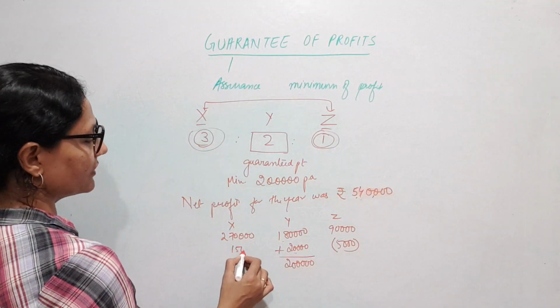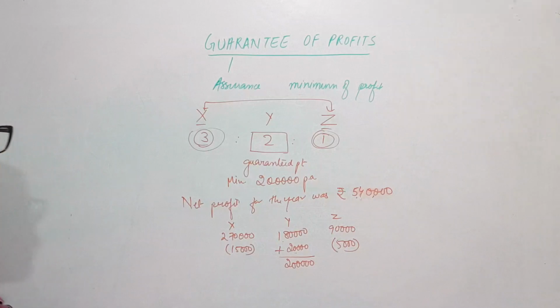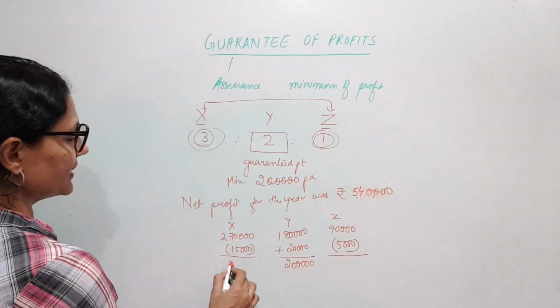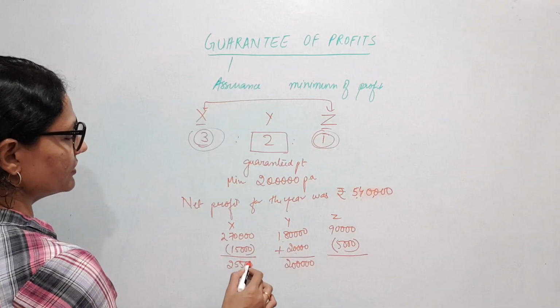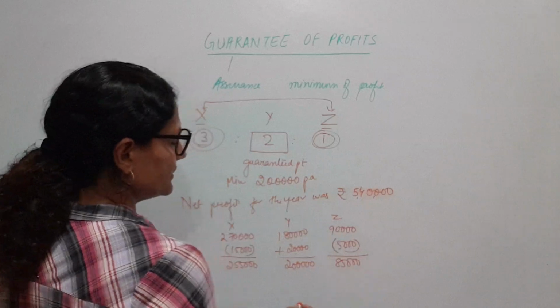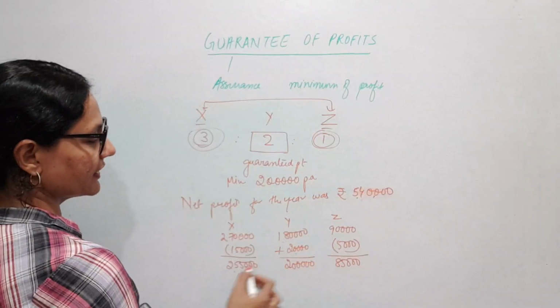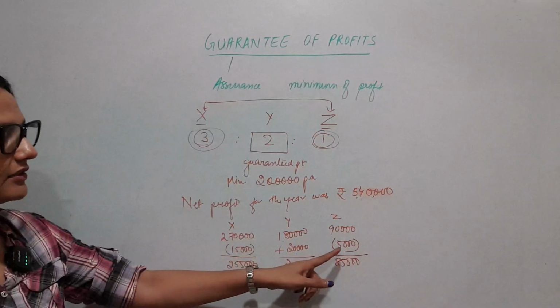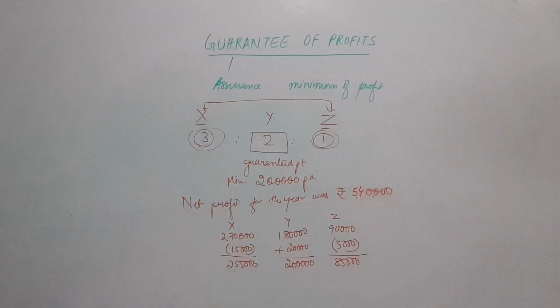And 15,000 X is going to bear. So we will subtract these to get their final shares. 2,55,000 and 85,000. You will see this plus this is again going to come to the actual profit, 5,40,000. Yeah, 2,55,000 plus 2 lakhs plus 85,000 is coming to 5,40,000 because it is just a redistribution of profit, if you understand.